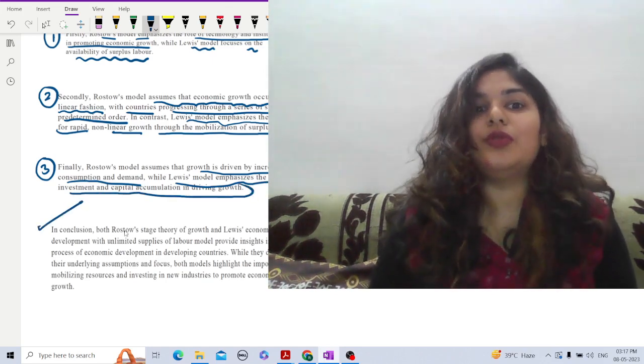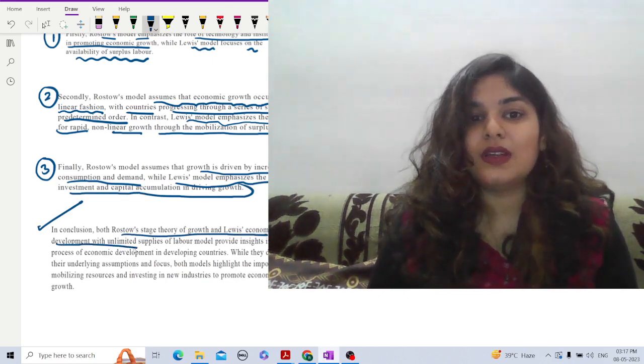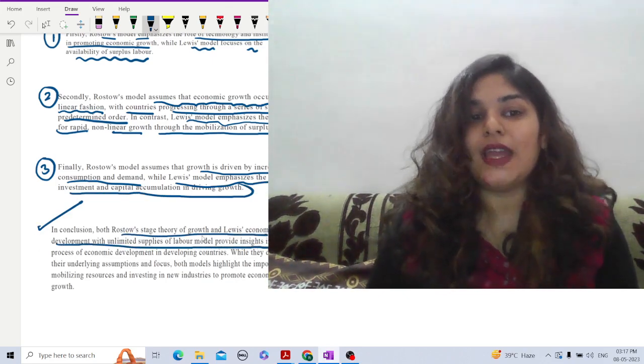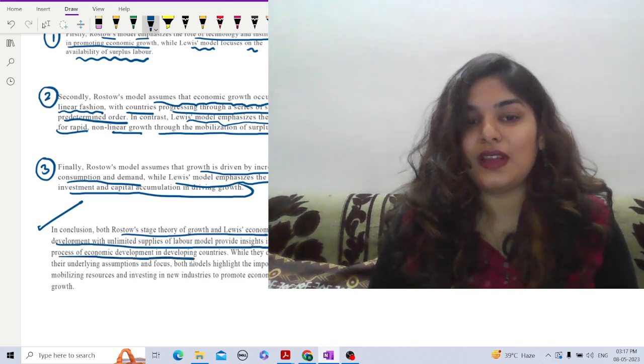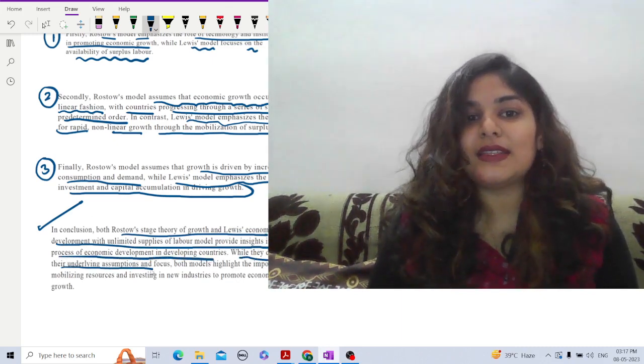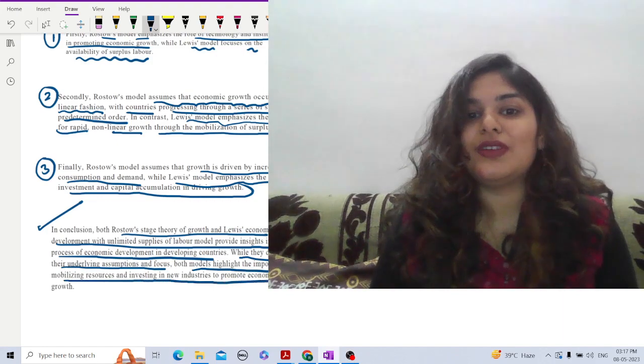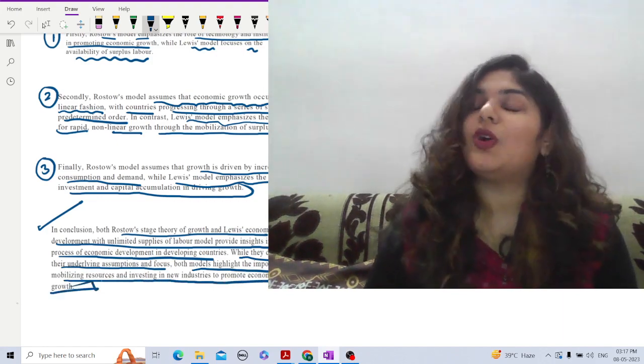So to conclude, both Rostow's stage theory and Lewis' economic development model provide insights into the process of economic development in developing countries. While they differ in their underlying assumptions and focus, both models highlight the importance of mobilizing resources and investing in new industries to promote economic growth.